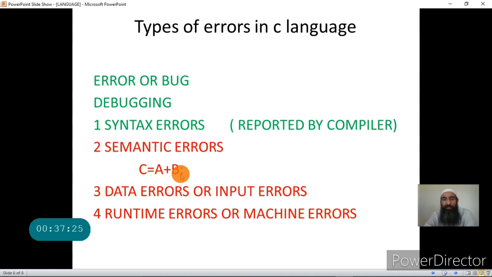So this error is very difficult to remove once you have thousands of lines of code, thousands of statements in a program, and you have made a typing mistake, or instead of storing the value in B, you are storing the value in C. The C compiler won't report such errors where you have done wrong things. It will only report the errors where you have made grammatical mistakes. Let me give an example.